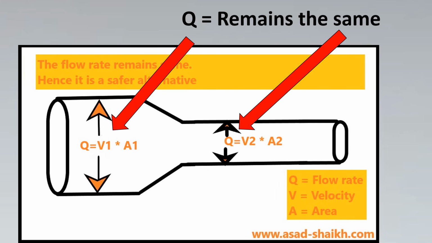So if the process gives us flow rate, we can calculate the velocity. How? Because we already know the area of the pipe. So with that we can calculate the velocity ourselves as instrumentation engineers, and this can help us avoid this error of which velocity is correct or whether the process has given the correct velocity.